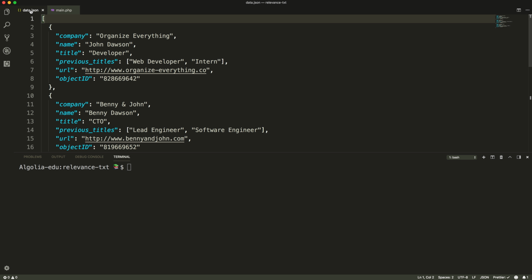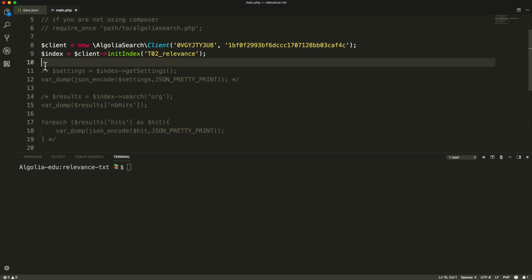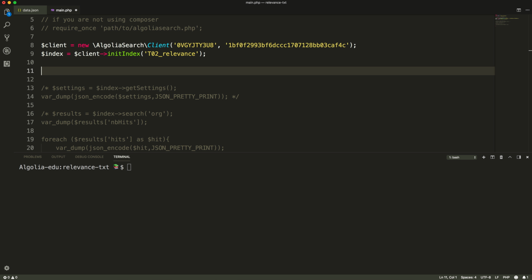Within our dataset, we should allow to search in the company, the name, the title, and the previous title attributes, but not the URL. To do so, we need to set all these attributes in the searchable attribute setting. This is how we do it.